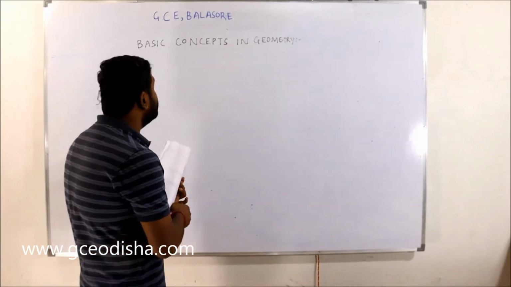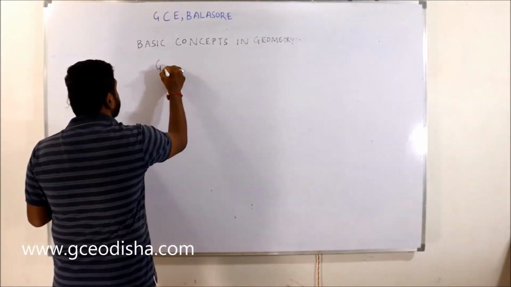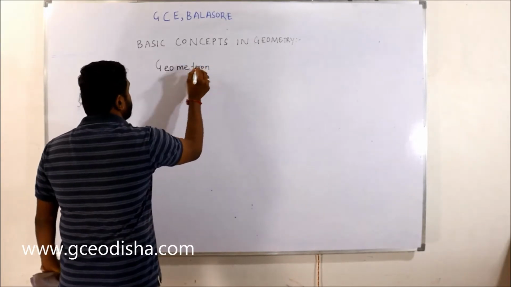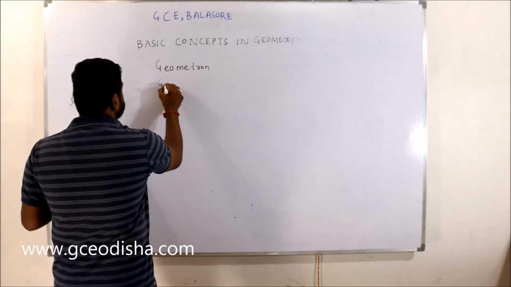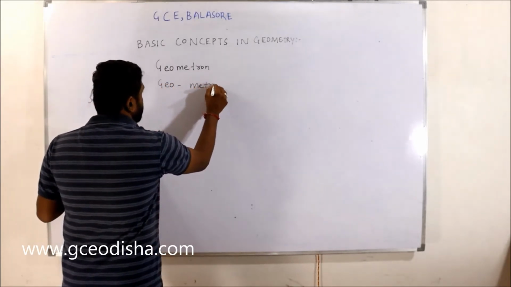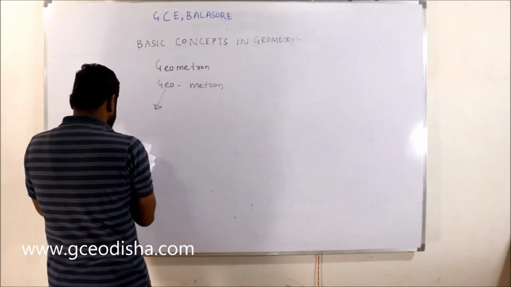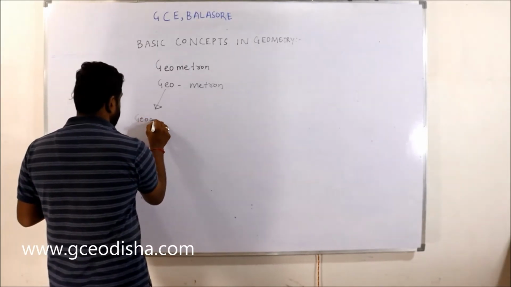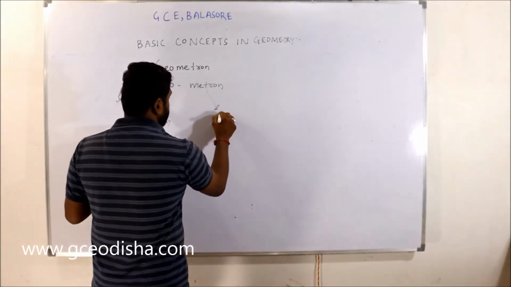The English term geometry comes from geometron. If you divide geometron into two parts, geo means earth, as in geography, and metron means measurement.